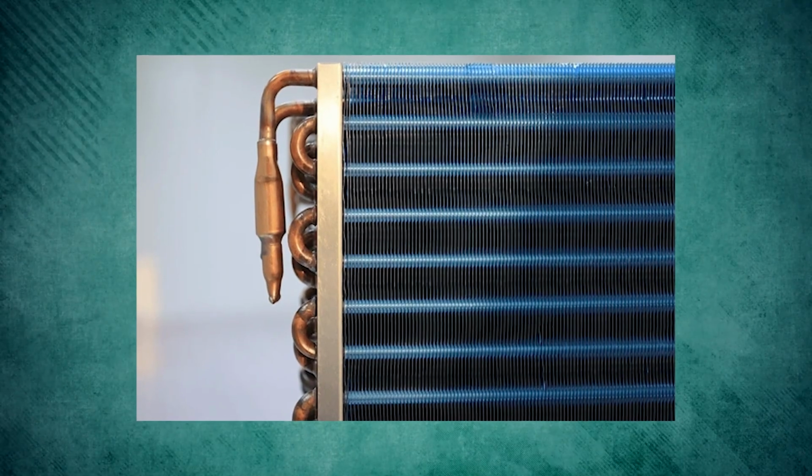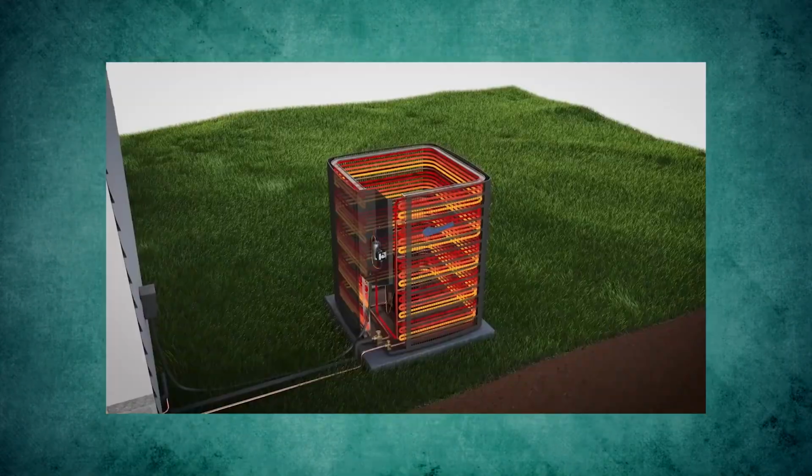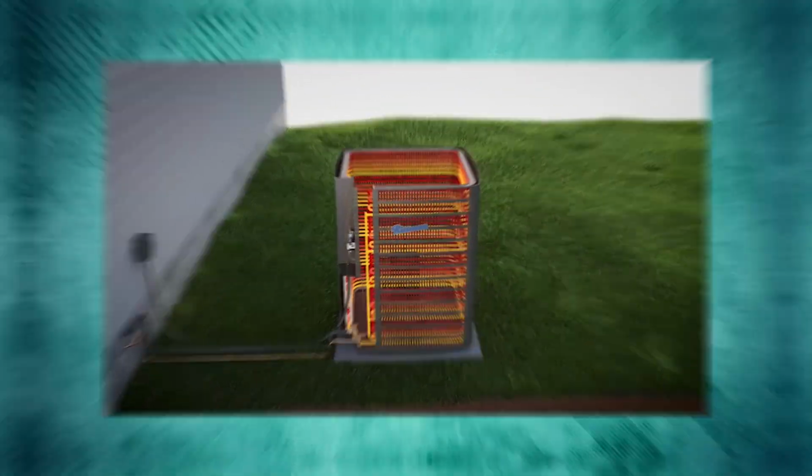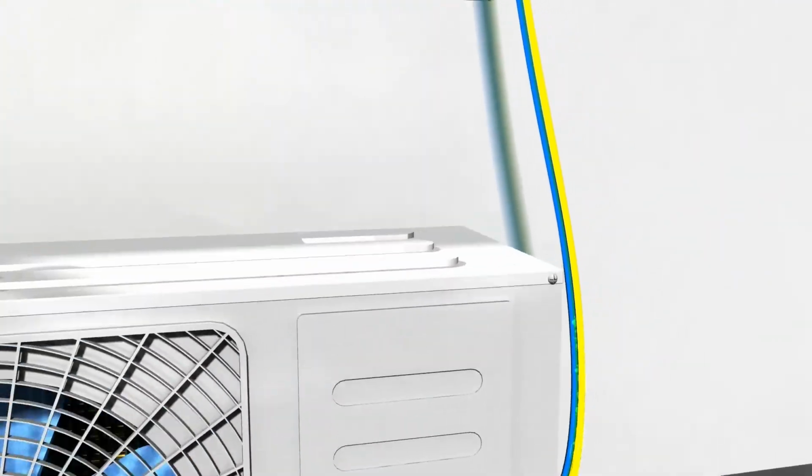Condenser coils are designed to maximize the surface area exposed to the outside air, allowing for efficient heat transfer. Some air conditioning systems also use fans to draw air over the condenser coils, further enhancing the heat transfer process.